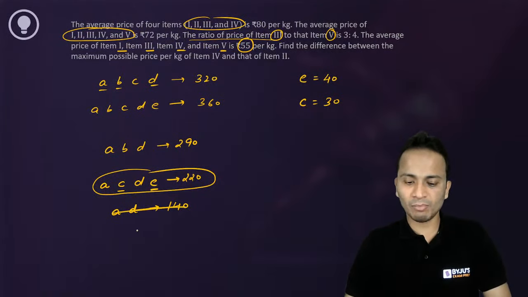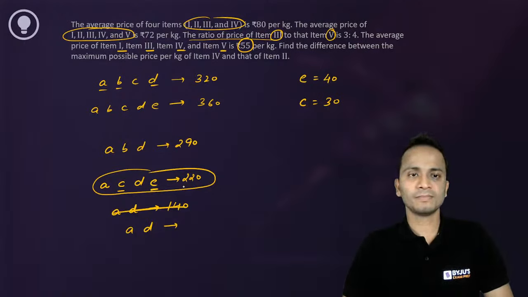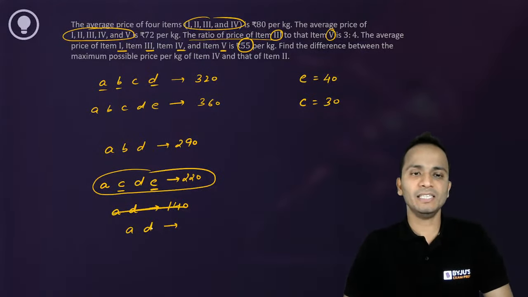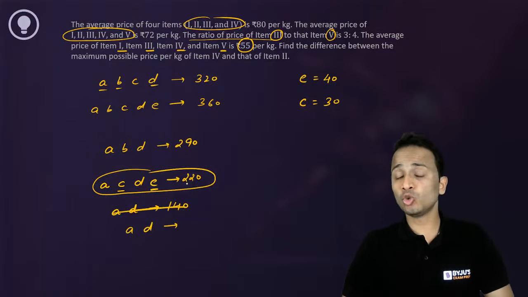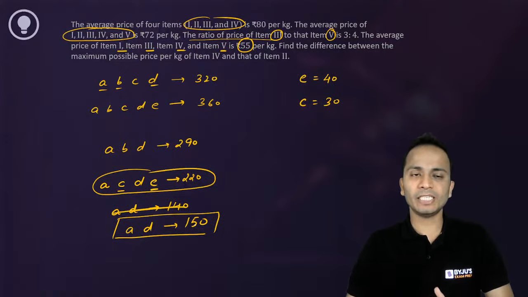So what will be the sum of A and D, putting the values of C and E here? Yes, I have changed that value. So what will be the sum of A and D? A plus D will be 220 minus 70, that is 150. Okay, so A plus D is equal to 150, right?